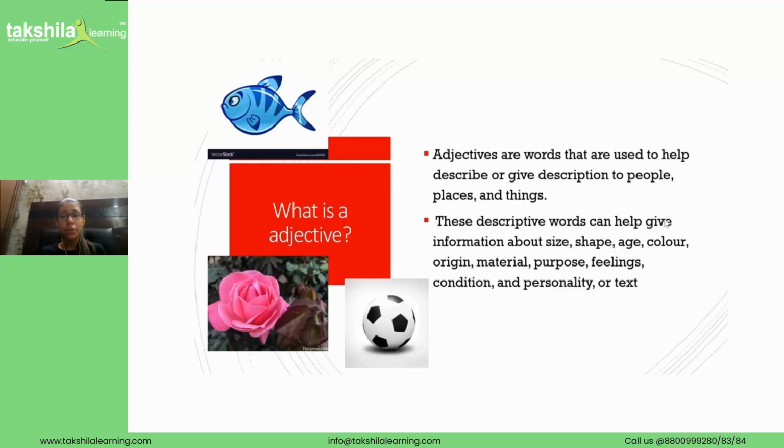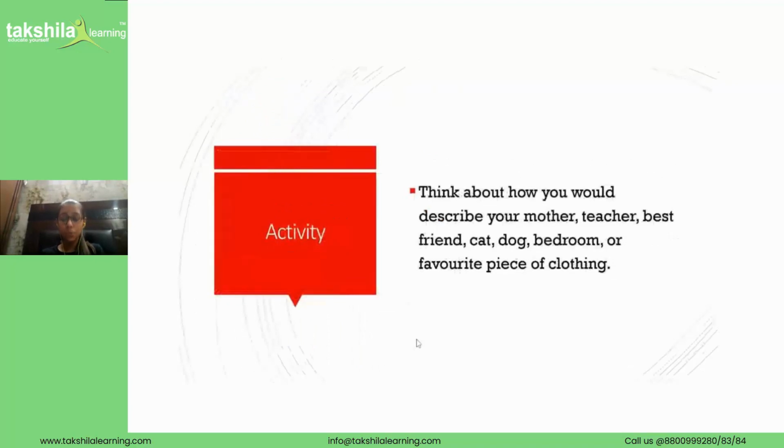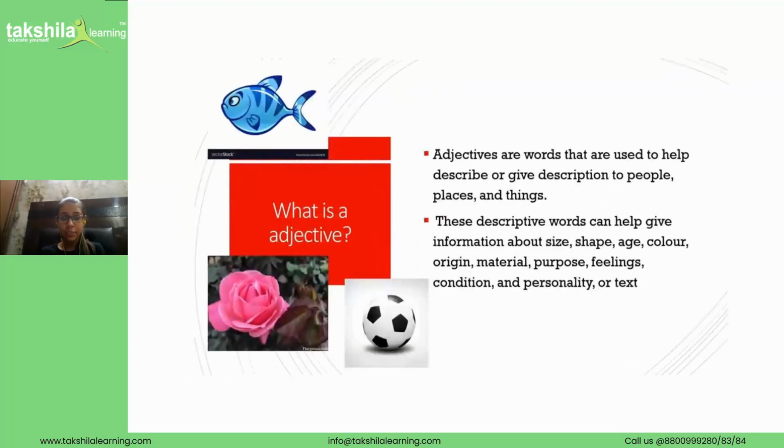So as I told you, here you can see a ball, right? This ball is round in shape. And if this ball is round in shape, the word round is an adjective. And if this fish is blue in color, the word blue is an adjective. You can see this blue color, right? And if this flower is pink in color, you can say the word pink is an adjective.